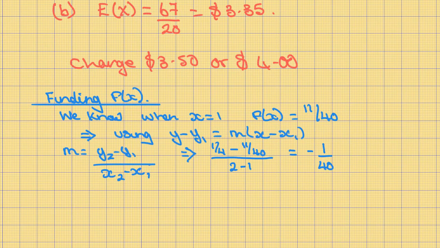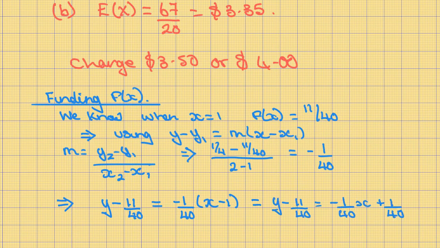Therefore, 1/4 minus 11/40 divided by 2 minus 1, which when you work it out comes to minus 1/40. Therefore, substituting everything in, we get y minus 11/40 equals minus 1/40 times (x minus 1).